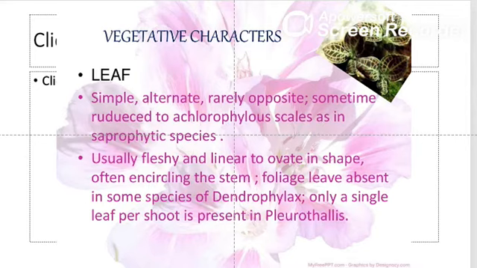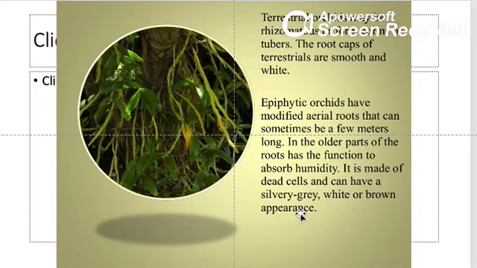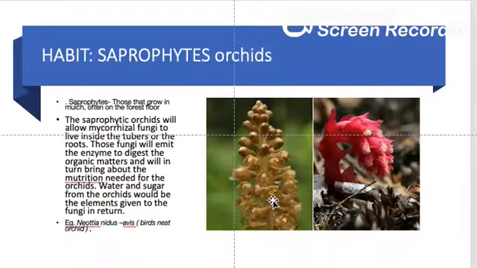Do you remember we did the saprophytic species of the orchids? In saprophytic species, you will notice that they do not have any chlorophyll. When they lack chlorophyll, even the leaves do not have any chlorophyll, and you will barely see the leaves. They are found in the form of scales.